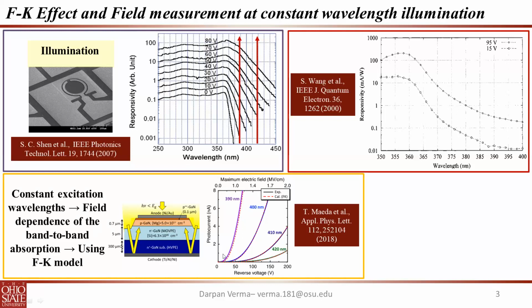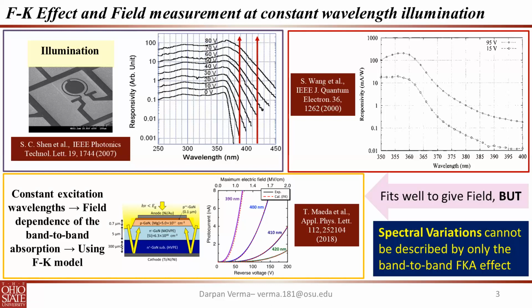So these points are collected at different curves on this particular plot. These excitation wavelengths give the fit, which was amazing, but this complete spectral variation of photoresponsivity cannot be described by only the band-to-band Franz-Keldysh Aspnes model.